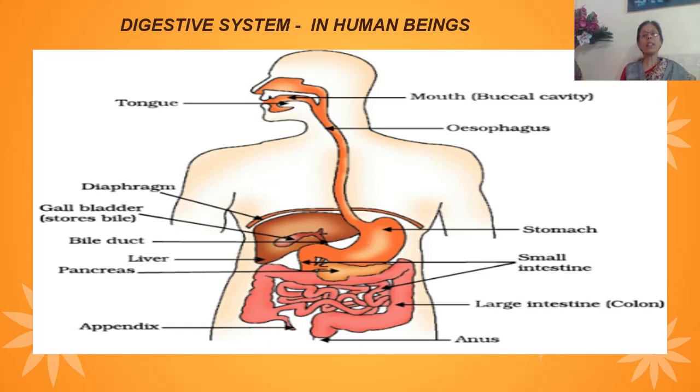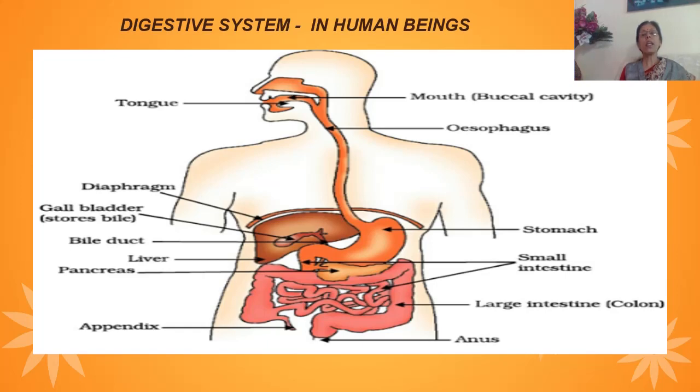To define, digestion is the process by which complex food substances are hydrolyzed. They are split up into smaller molecules in the various parts of our alimentary canal. Thus, the process of digestion is of two types. Number one, intracellular digestion, and number two, extracellular digestion. What is intracellular digestion?